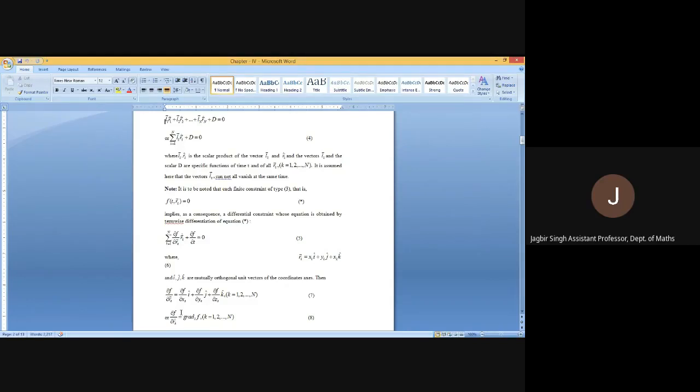It will be f(t, r1, r2, ..., rn). Now differentiate this equation with respect to time. What will happen? It will be summation k from 1 to capital N, a partial derivative of f with respect to r_k vector, and then derivative of r_k with respect to t. So it will be r_k vector dot plus partial derivative of f with respect to t.